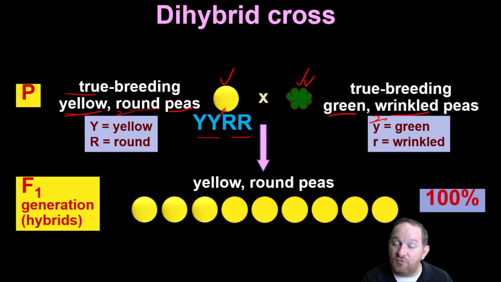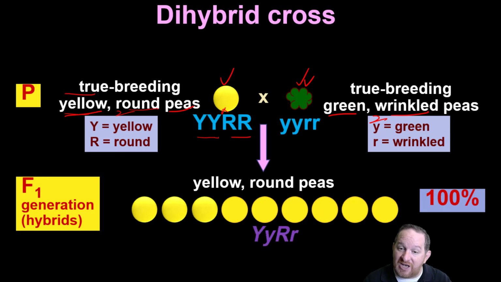Homozygous dominant for round. That must mean this one, because it's recessive, has to be homozygous recessive for both traits. So when we do this cross, it makes sense that we're going to get all yellow round peas, because if you think about this, this parent here had to give a gene for color and a gene for shape.